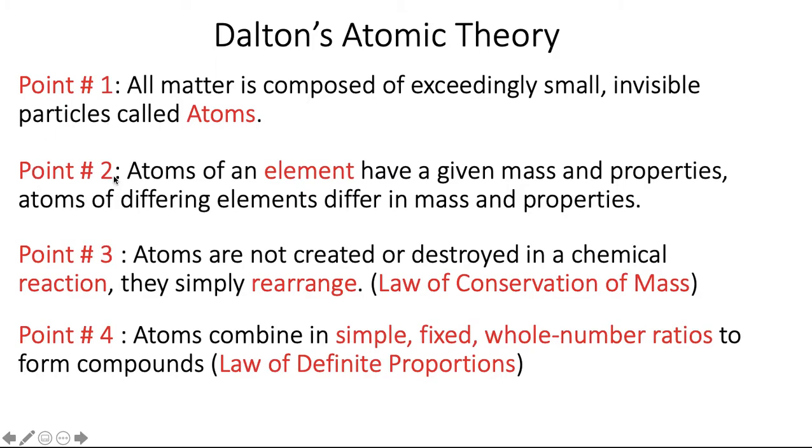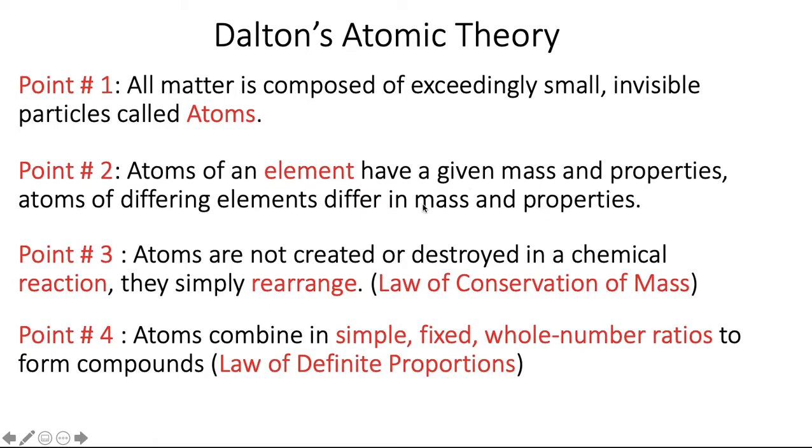Point number 2 is that atoms of an element have a given mass and a given property, and atoms of differing elements will differ in mass and properties. If I have copper metal, for example, and if I have aluminum metal, those atoms of these two elements will have different mass, and they'll have different properties.